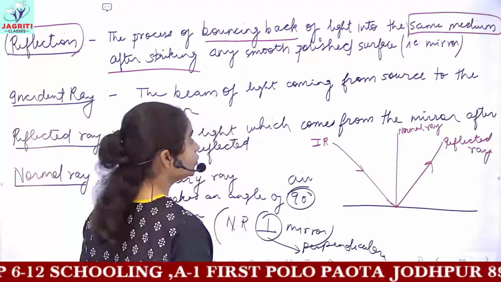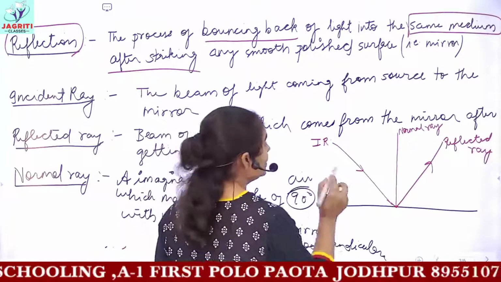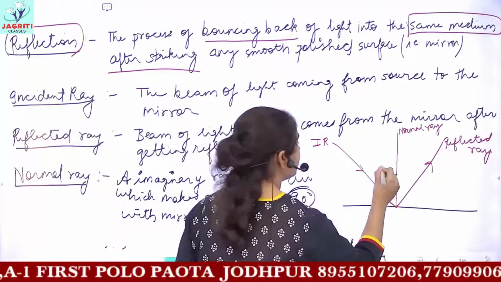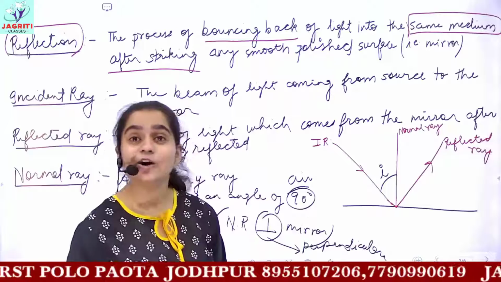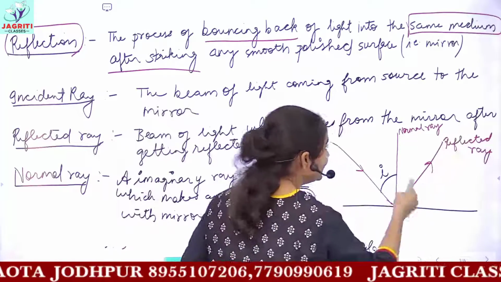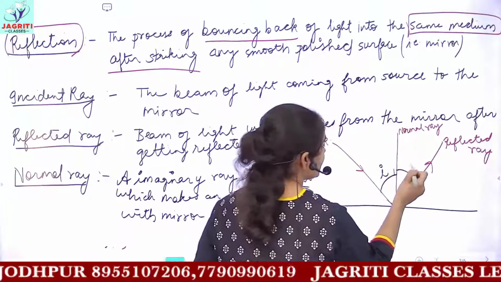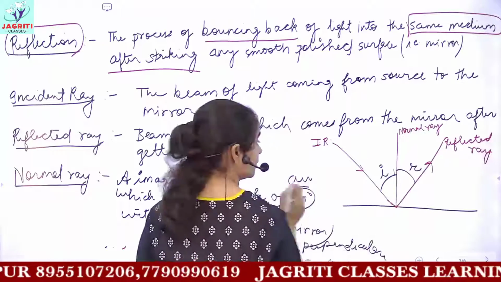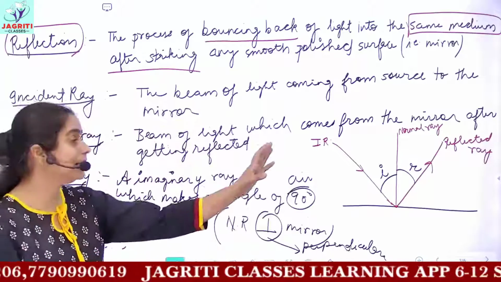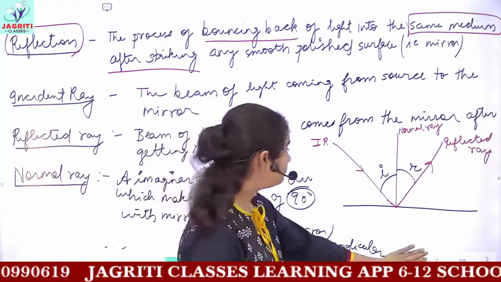Now we are saying two important terms. The angle present between the incident ray and the normal ray is called angle I, that is, angle of incidence. And the angle present between the reflected ray and the normal is called angle R. So you have two kinds of angle, angle I and angle R. We'll be defining both the terms.